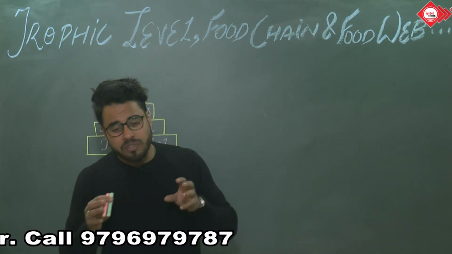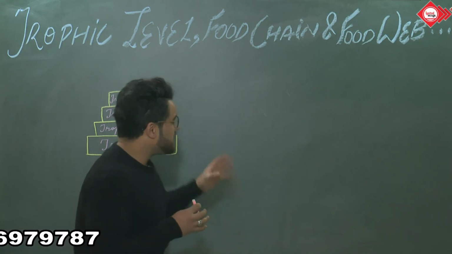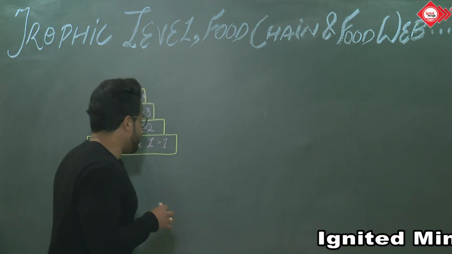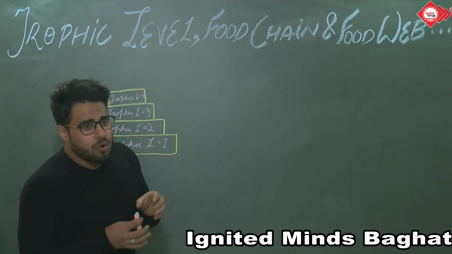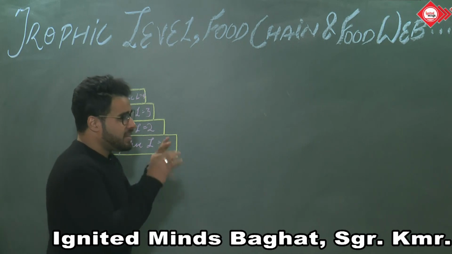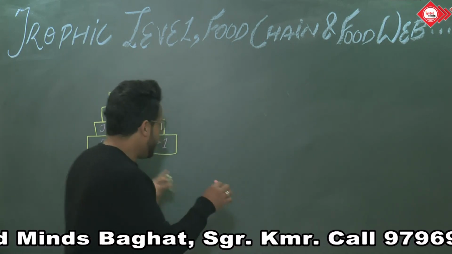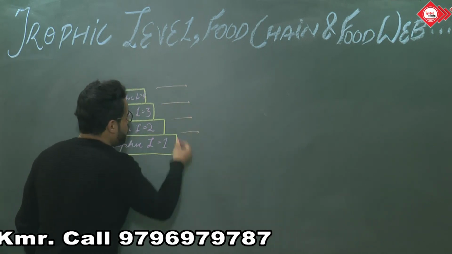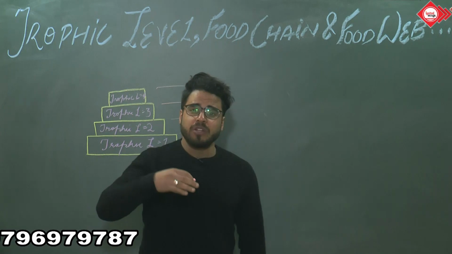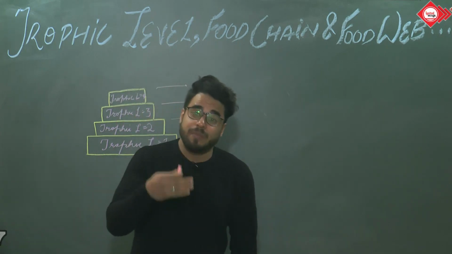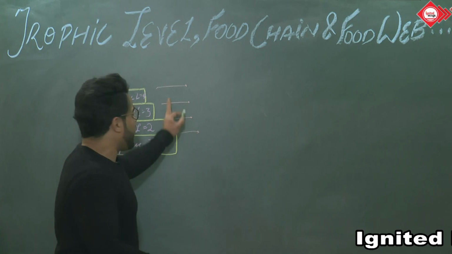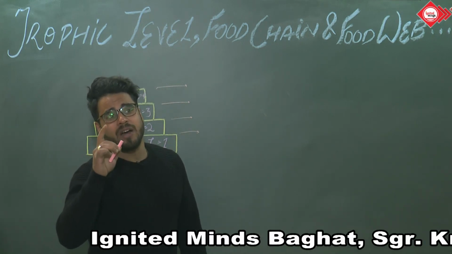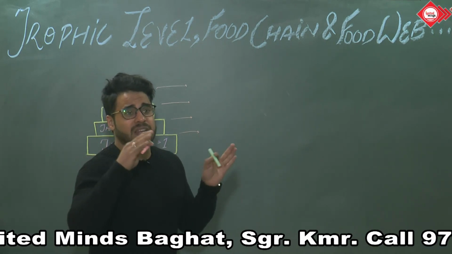Now in today's topic we will be talking about basically what is the food chain, what is the food web, and what are the trophic levels. So we know these trophic levels determine the levels from where feeding basically takes place through a hierarchical manner. Remember, the first point is: feeding takes place through hierarchical levels, through various levels.